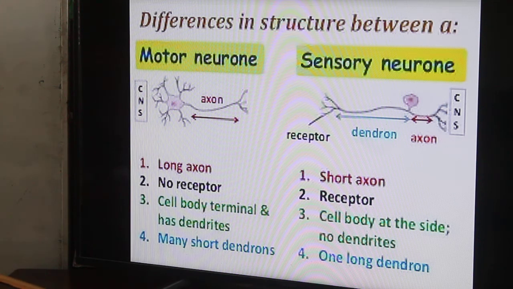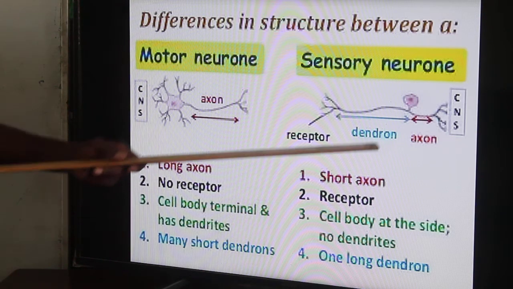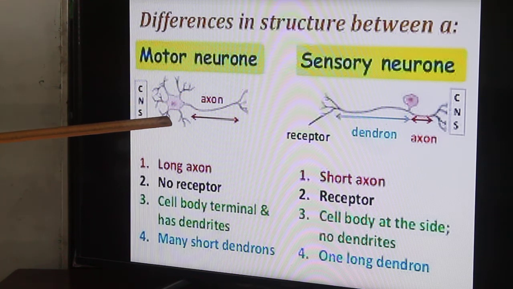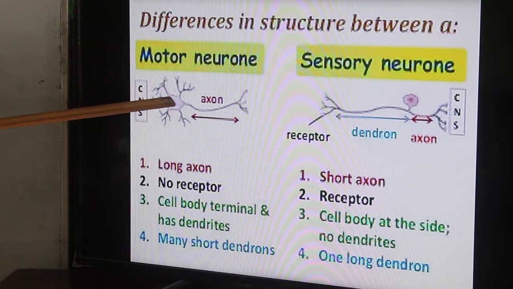Number four, a motor neuron has many short dendrons, unlike a sensory neuron, which has one long dendron. So this is the dendron we are looking at, one long for the sensory neuron, whereas in this case we have many, but they are short in size.